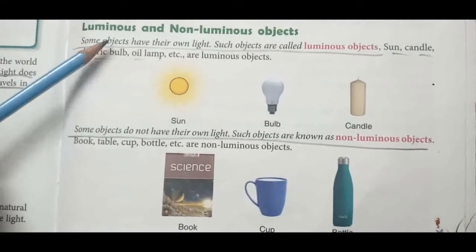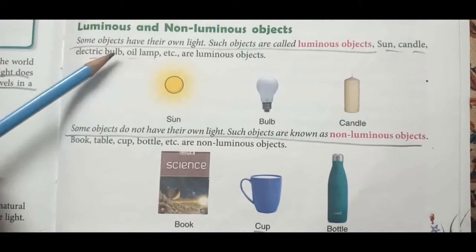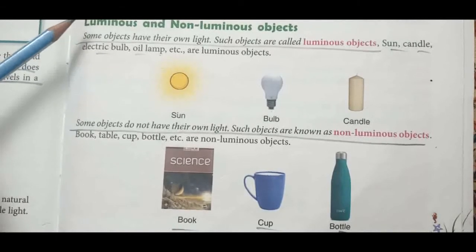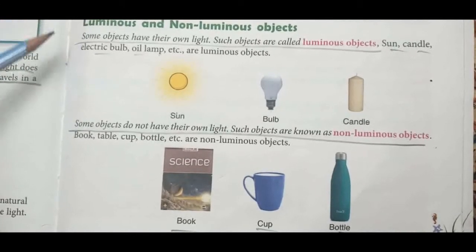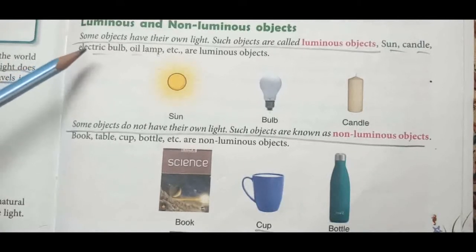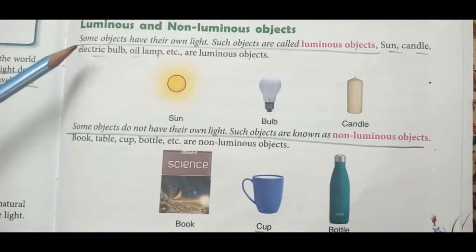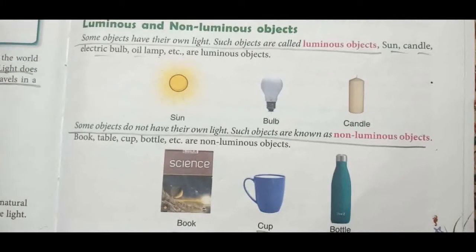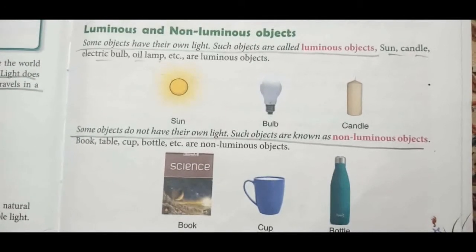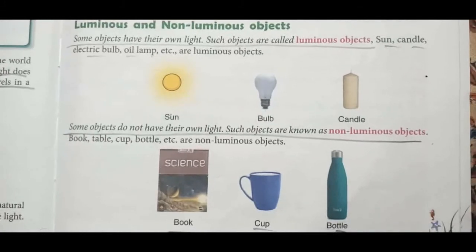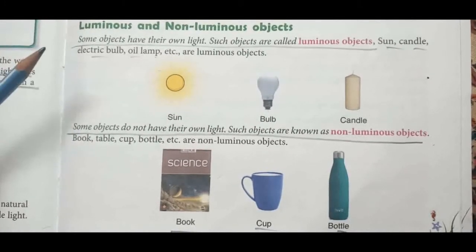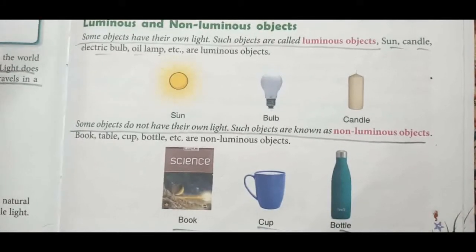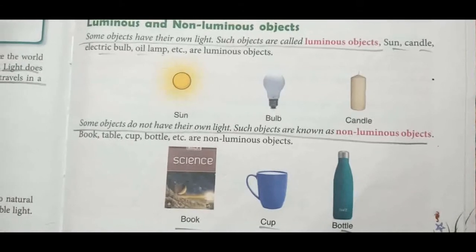Some objects have their own light. Such objects are called luminous objects. Examples: sun, candle, electric bulb, oil lamp, etc. are luminous objects. So objects that have their own light, that emit their own light, can be from a natural source or from a man-made source. But they should give their own light. Such objects are called luminous objects.